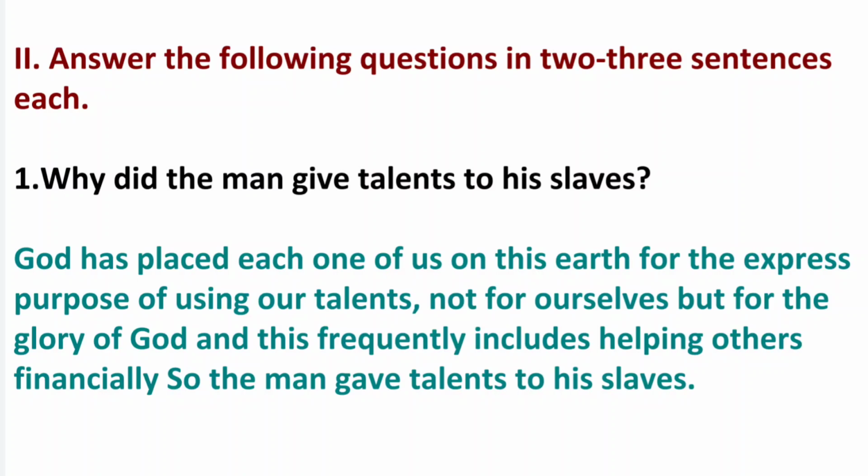Next, second main question, answer the following questions in 2-3 sentences each. First question, why did the man give talents to his slaves? Answer, God has placed each one of us on this earth for the express purpose of using our talents, not for ourselves, but for the glory of God, and this frequently includes helping others financially. So the man gave talents to his slaves.